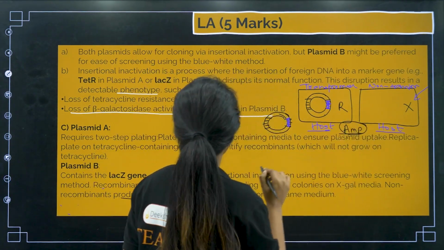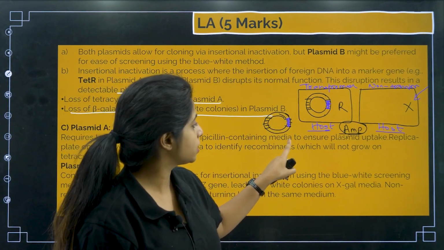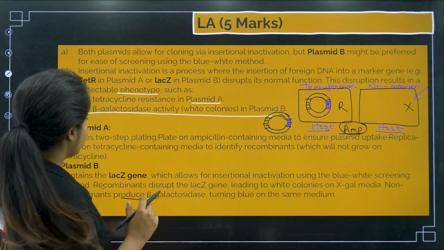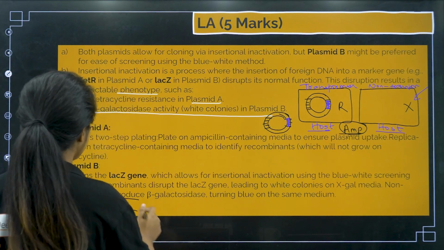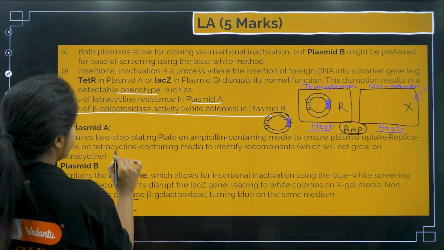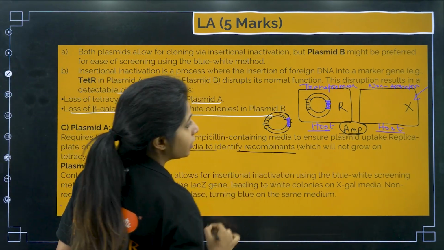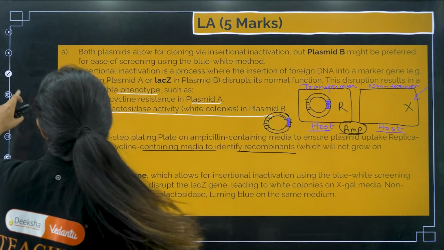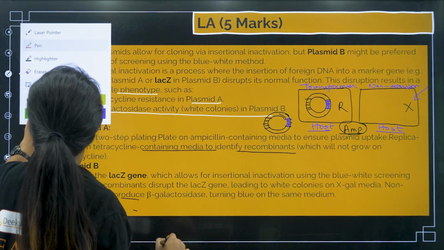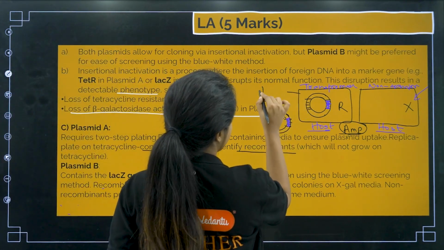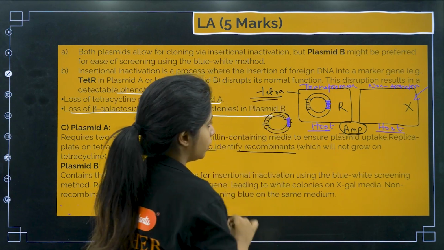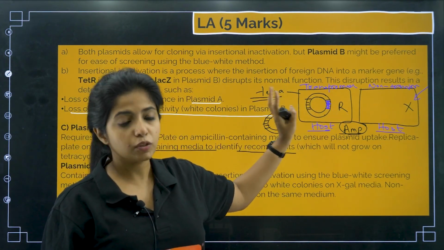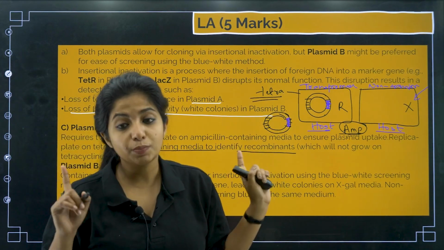So first step is basically I have to plate on ampicillin resistant containing media to ensure plasmid uptake. Now I am sure the plasmid has been taken up. Second thing, I will make a replica plate of it, and then I will plate on tetracycline containing medium to identify the recombinants. This time I am going to treat it with tetracycline, and then I will come to know if it is able to resist, that means this particular thing is not a recombinant.